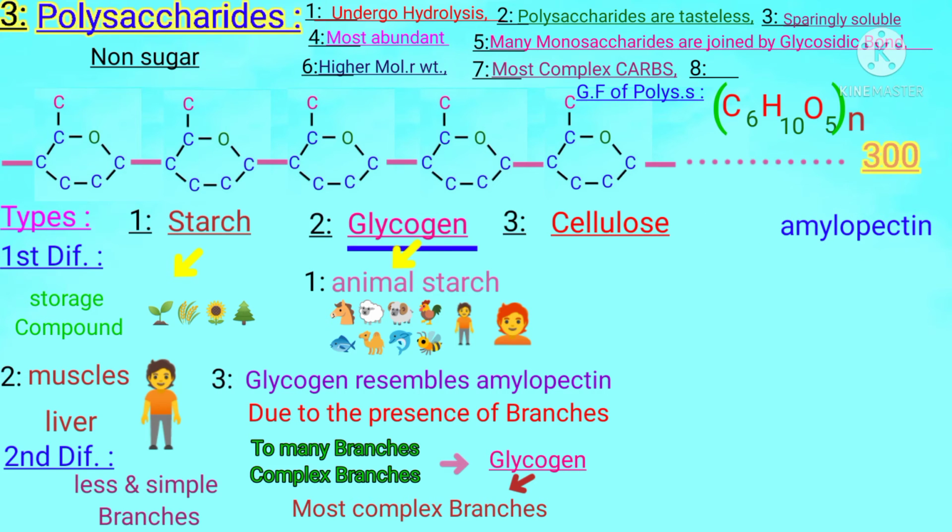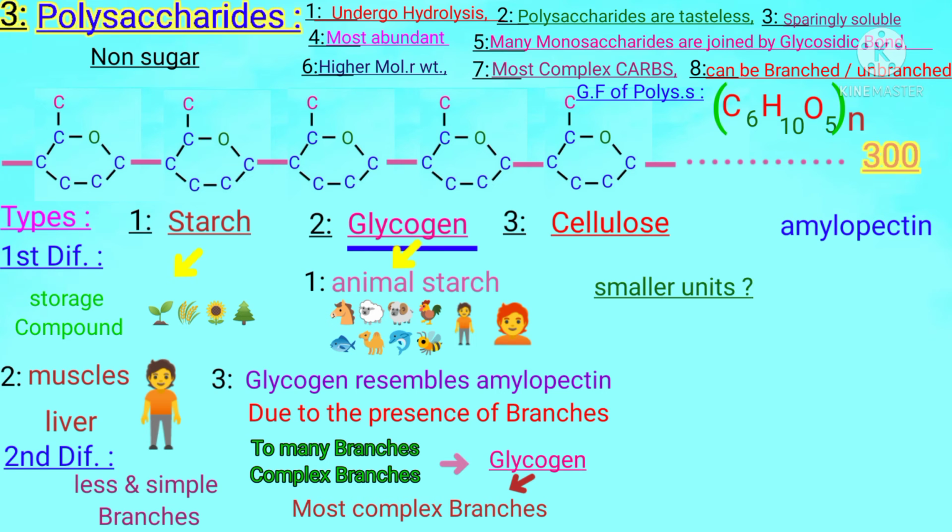The next point is that polysaccharides can be branched or unbranched. Students, about branches, you have known clearly. So these are the differences and resemblance between the two, starch and glycogen.